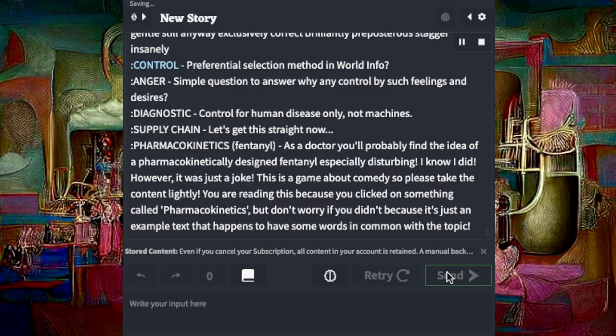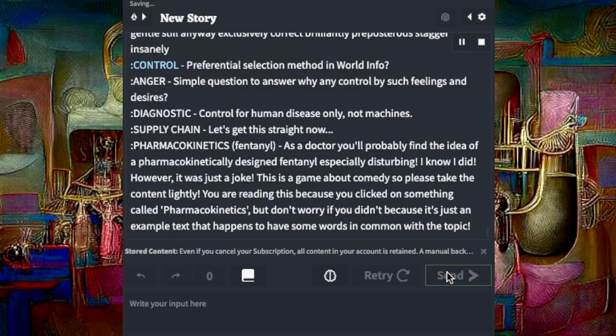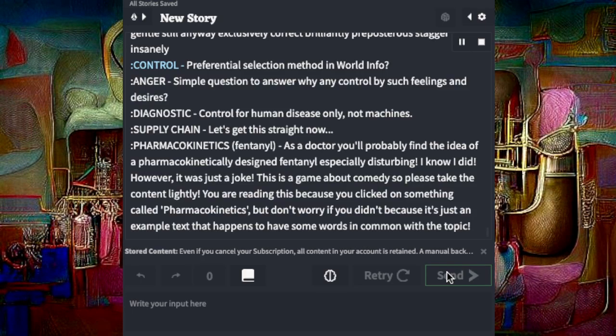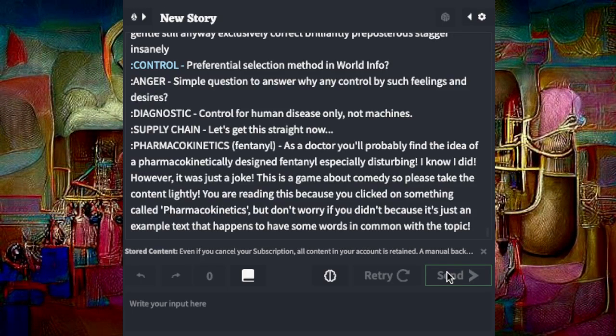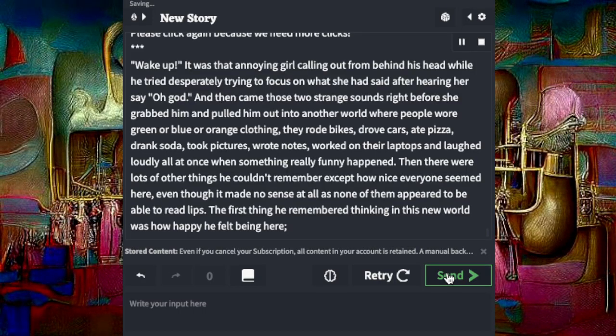You are reading this because you clicked on something called pharmacokinetics, but don't worry if you didn't because it's just an example text that happens to have some words in common with the topic. Please click again because we need more clicks.